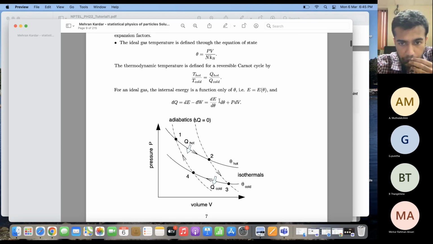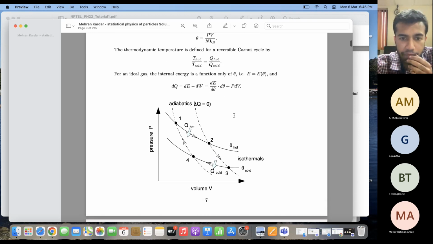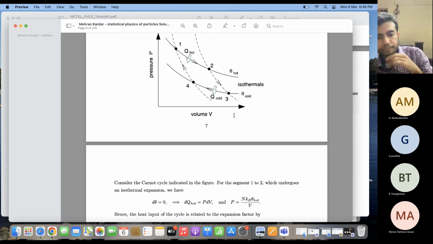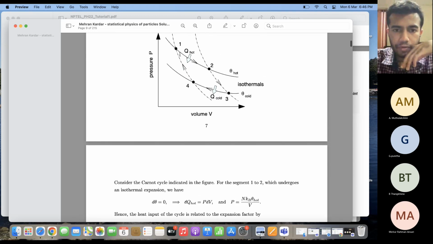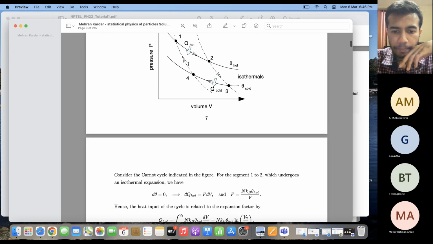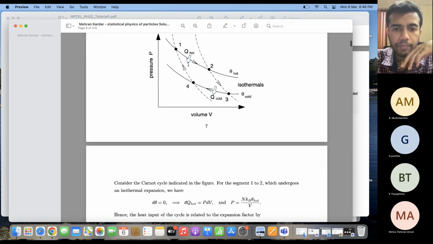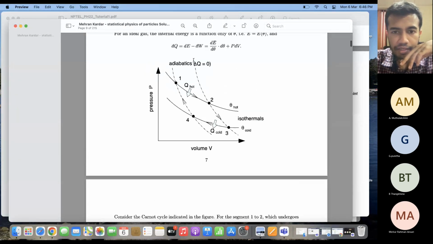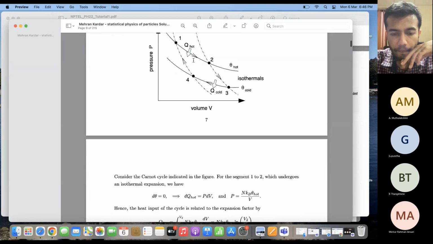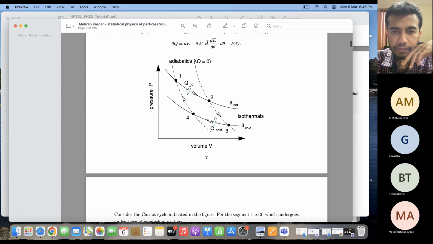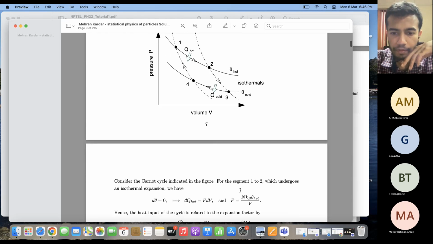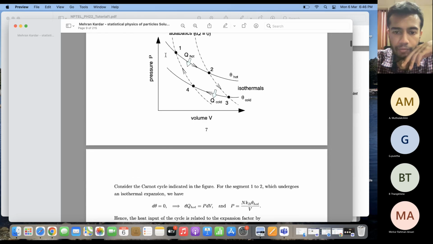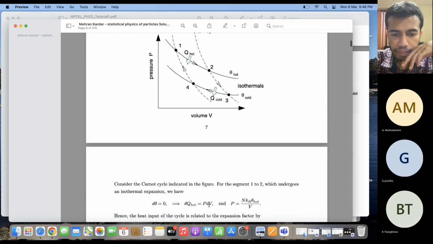So dQ is equal to this quantity plus PdV. Now for the segment going from 1 to 2, 1 to 2 is an isotherm, and that means along an isotherm, d theta is equal to 0. So since d theta is equal to 0, this quantity becomes 0, and my dQ is equal to PdV. So for segment 1 to 2, dQ is equal to PdV.